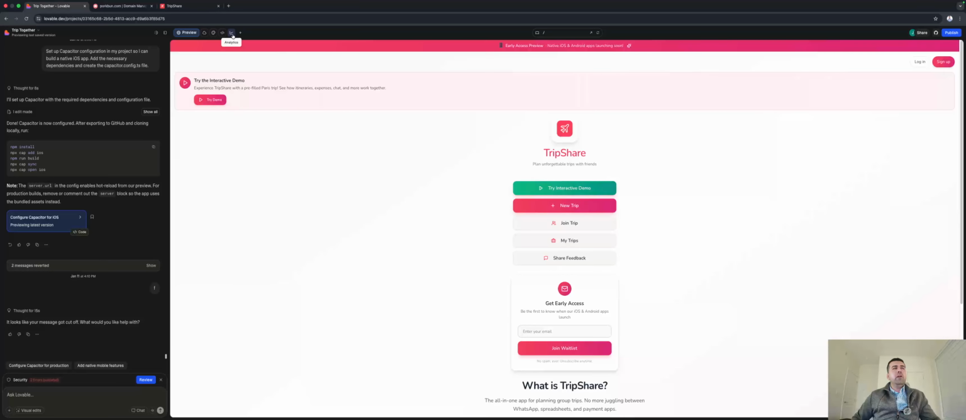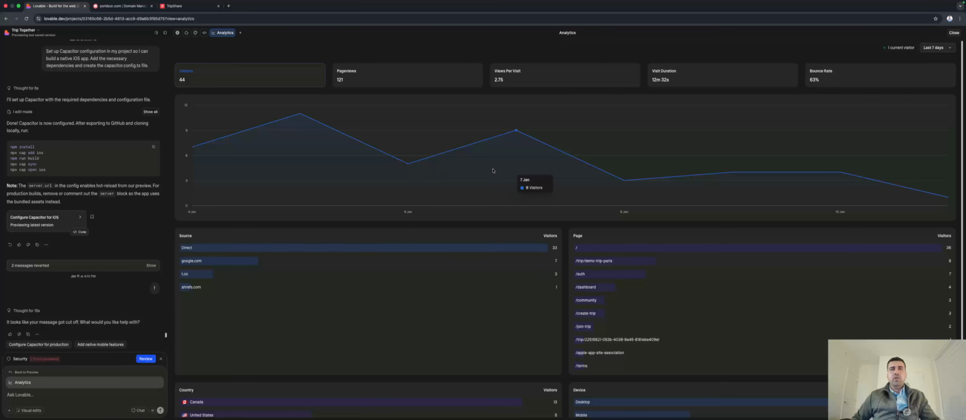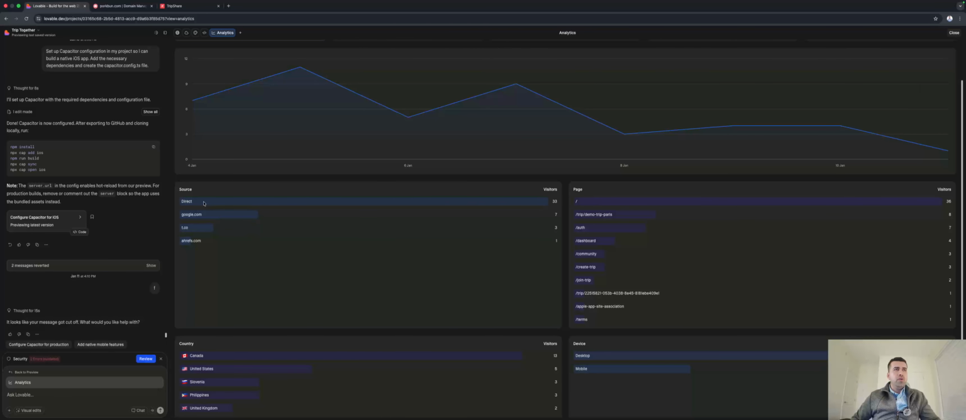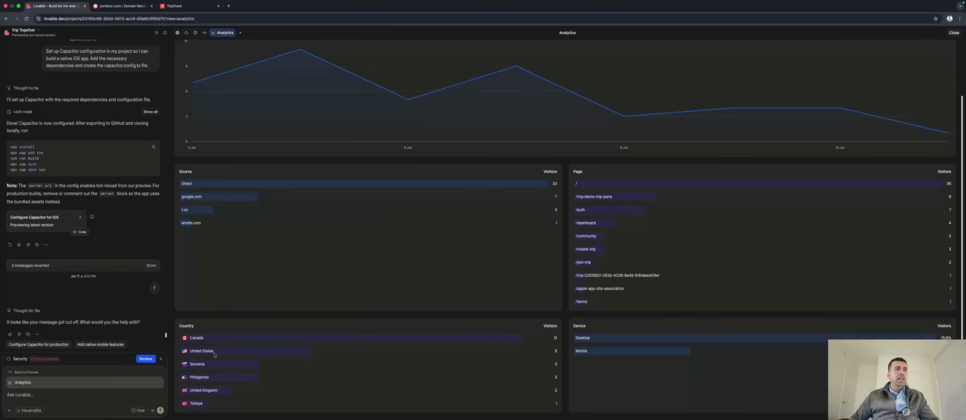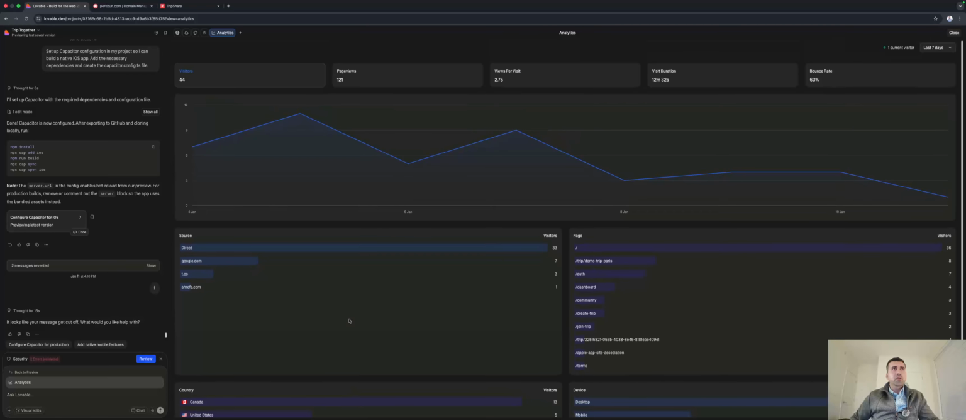Another cool feature about Lovable is you can see the analytics of your website. So for example, here it's showing me in the last 7 days, I've had 44 visitors and it shows me what source or where they come from. So I've had 33 direct visitors, some from Google, some from t.co and Hrefs, which is pretty funny. And then these are the countries where they came from. So that's a pretty cool feature as well.